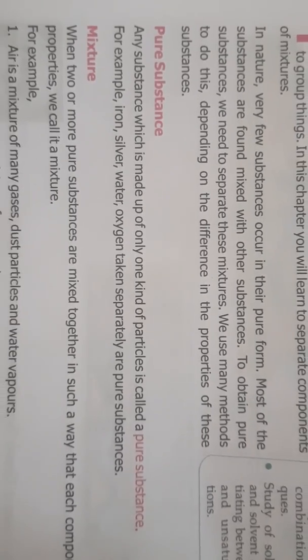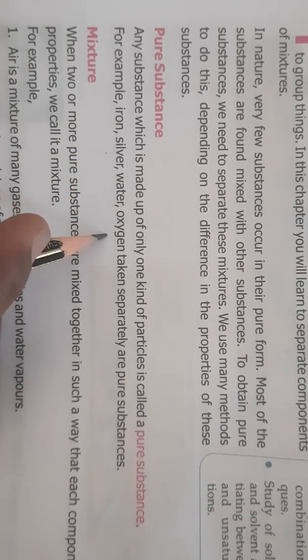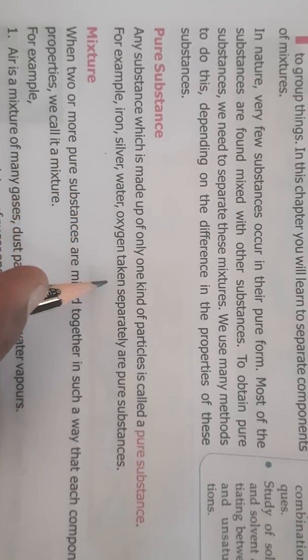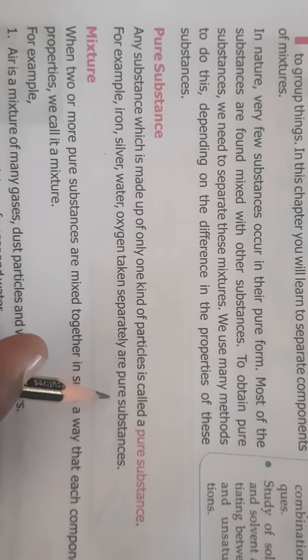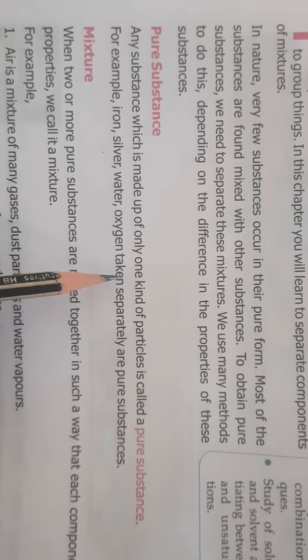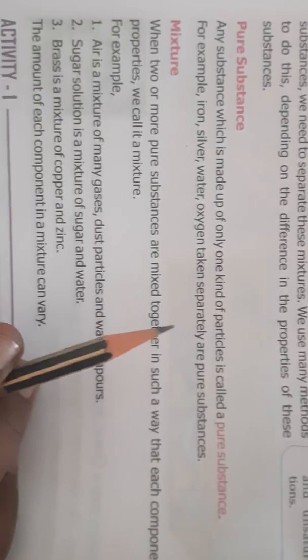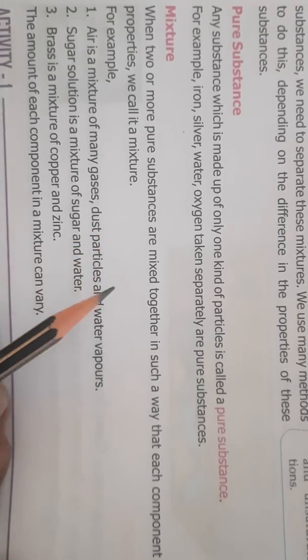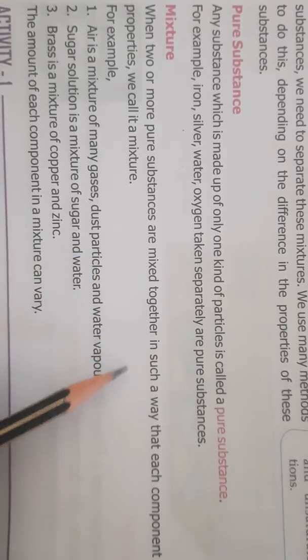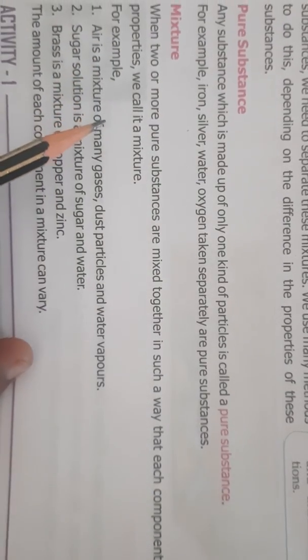Like for example, iron, silver, water, oxygen. If we take them separately, they all are pure substances. So that means they are made up of only one kind of particle. And what is a mixture? When two or more pure substances are mixed together in such a way that each component retains its property, we call it a mixture.